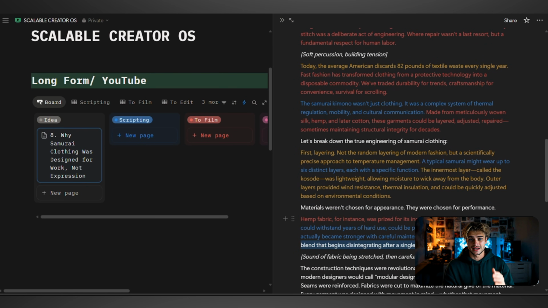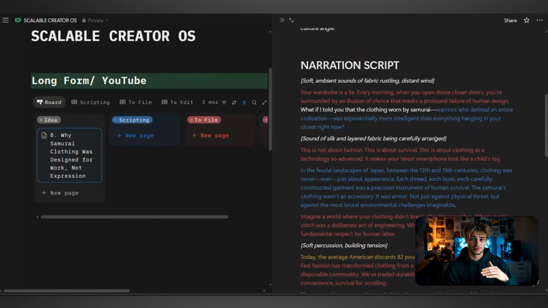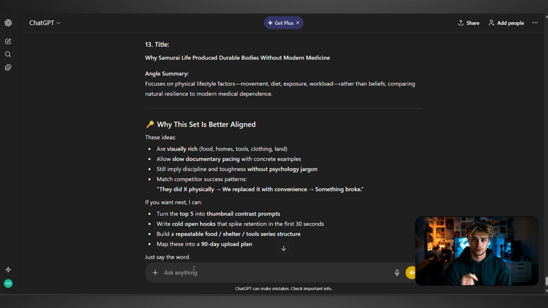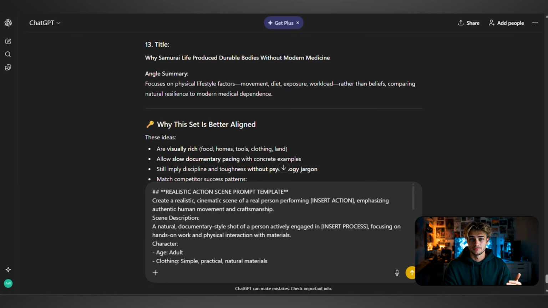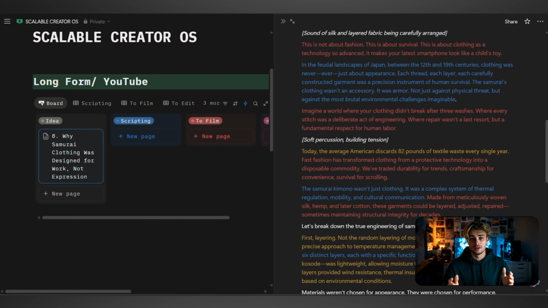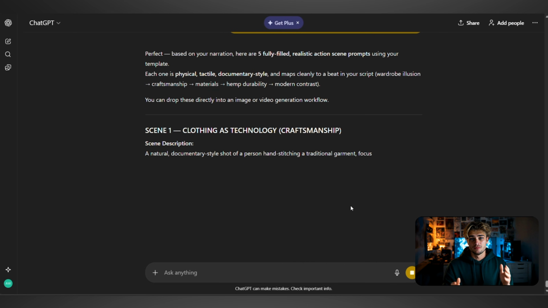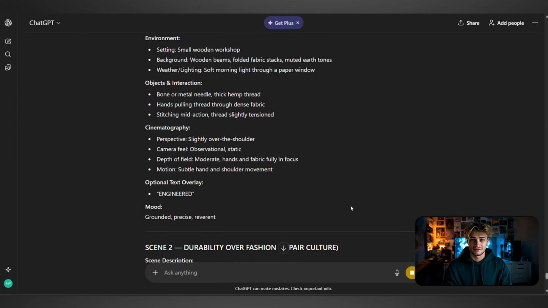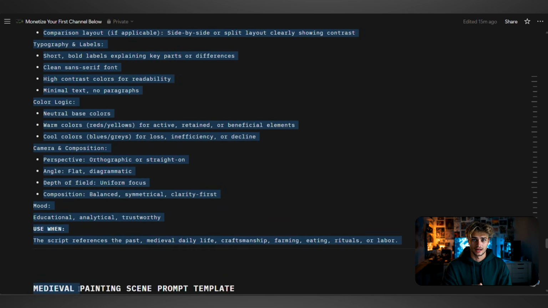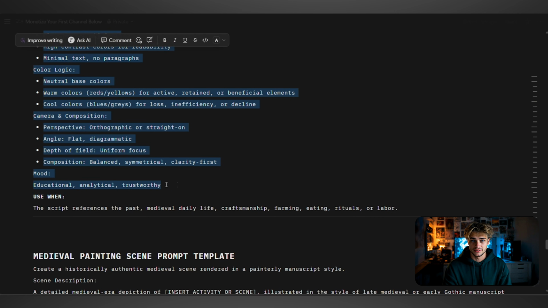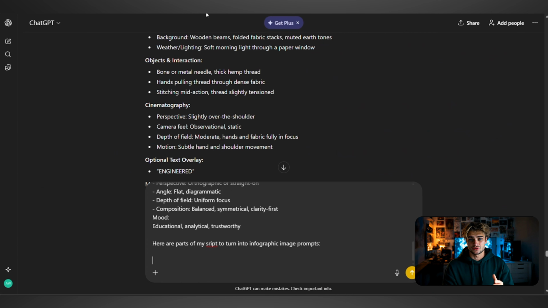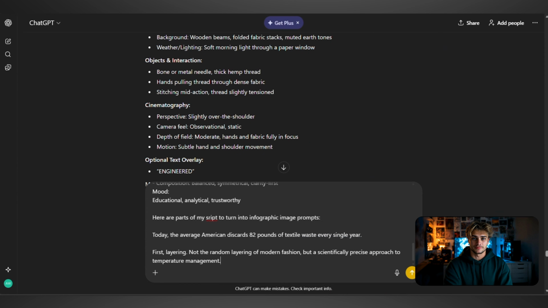Once everything is highlighted and organized, let's produce the realistic images first. Go to the first script-to-image prompt, which is the realistic style. Copy the prompt and insert parts of your script that you want to be depicted in the realistic style, and generate. Now let's do the same for the infographic style for the informative parts of the script. Head over to the Notion and copy the second script-to-image prompt. Paste it into ChatGPT. Then insert the other highlighted parts of your script and paste it under your prompt.